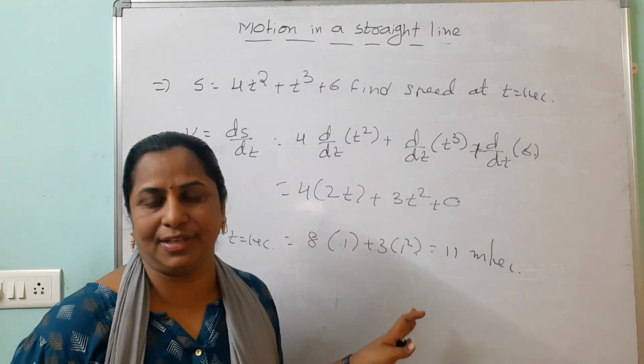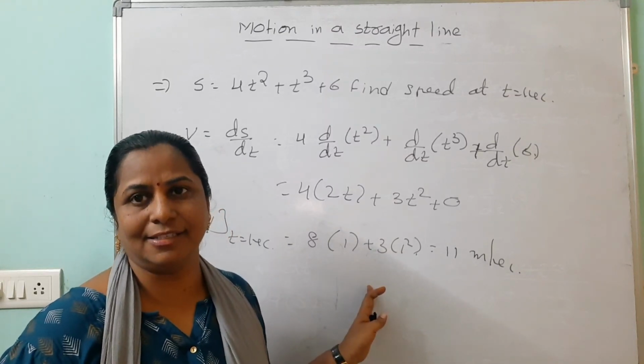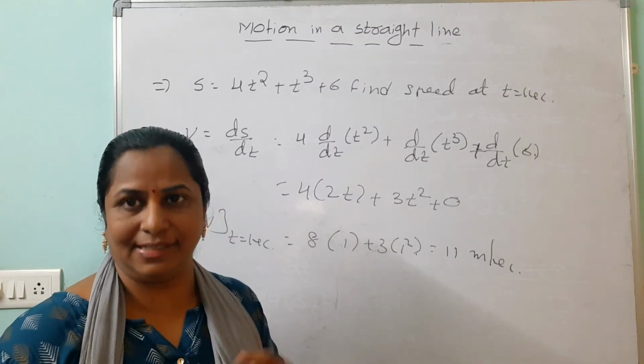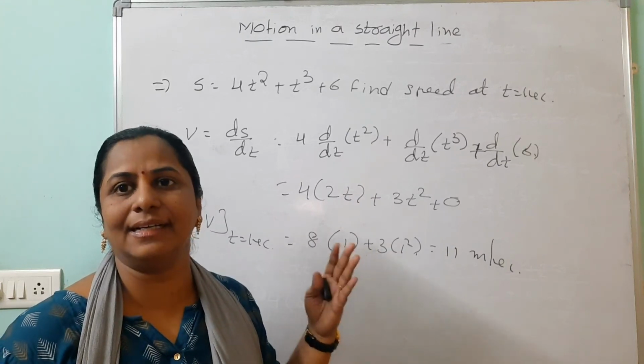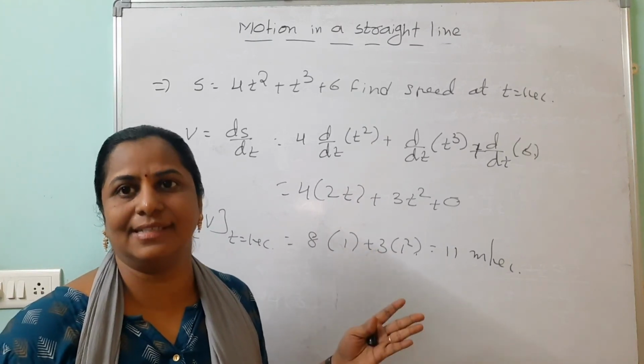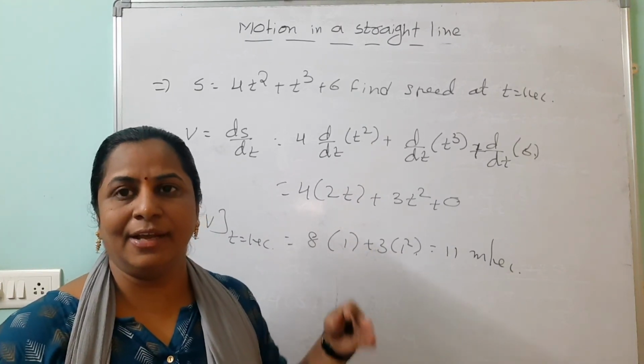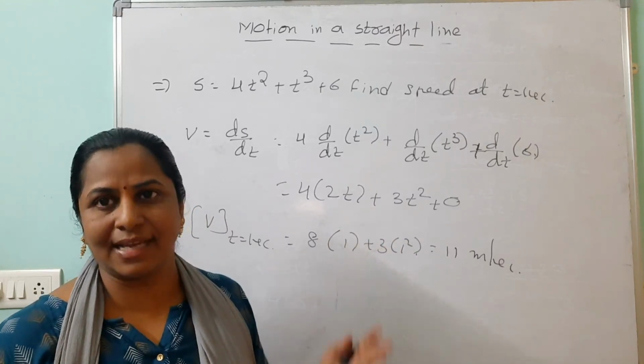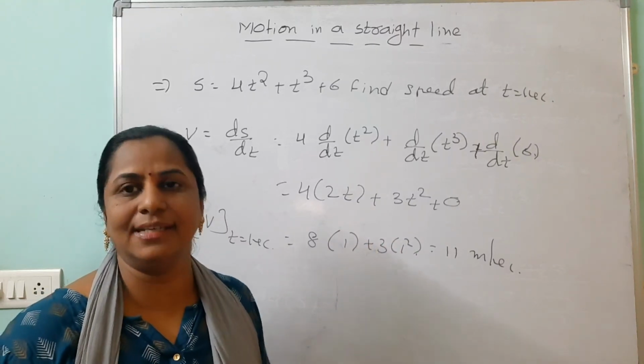With the help of that, we can find out the instantaneous speed. So in this day, we discussed about what is particle, what is the body, what is distance, what is the displacement, what is the speed, what is the average speed, and what is the instantaneous speed.